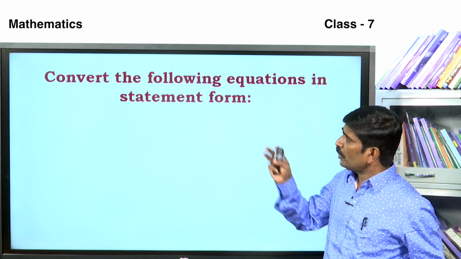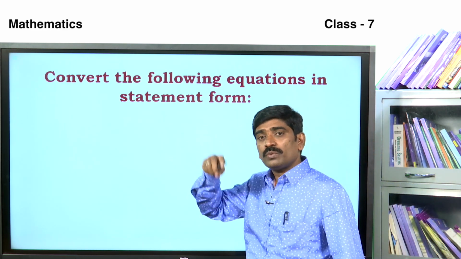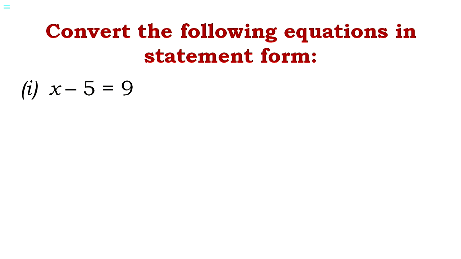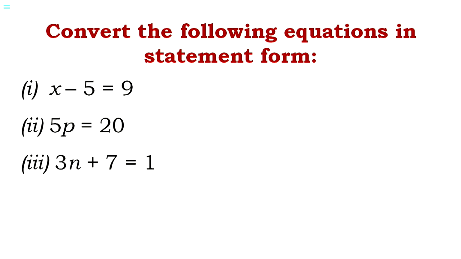Next, convert the following equations into statement form. First, x minus 5 is equal to 9. Second one, 5p is equal to 20. Third, 3n plus 7 is equal to 1. Fourth one, m divided by 5 minus 2 is equal to 6. The solution for the first one, x minus 5 is equal to 9.